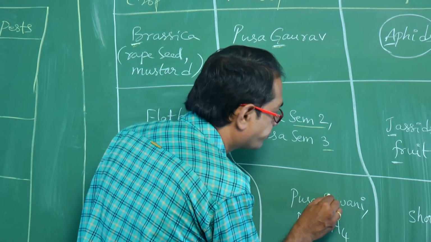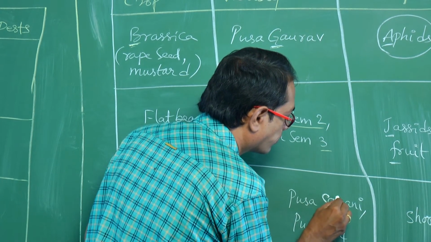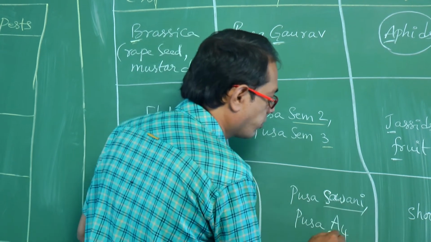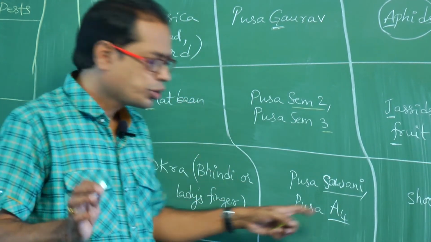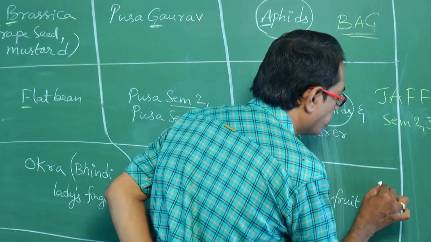Pusa Sawani, Pusa A4, resistant to shoot and fruit borer. How can you remember?